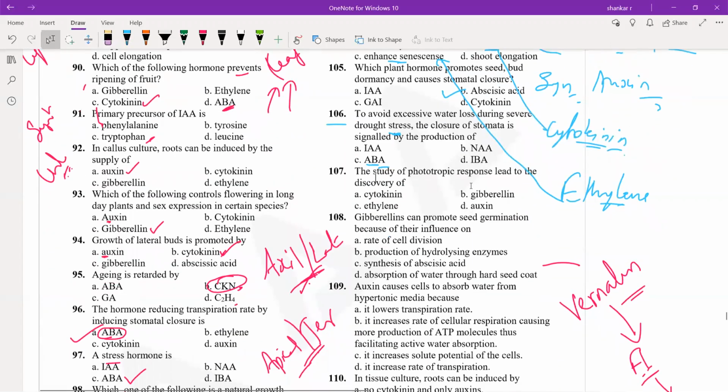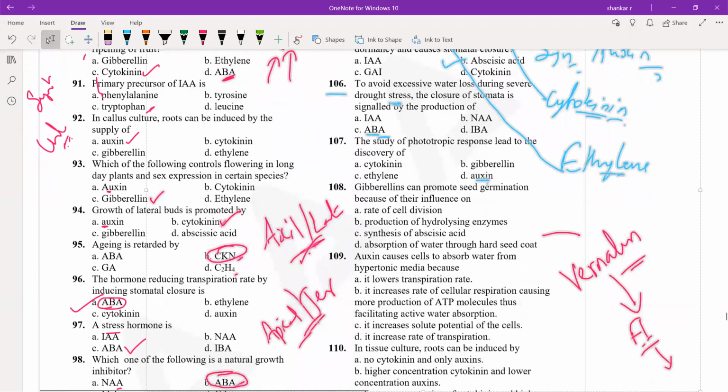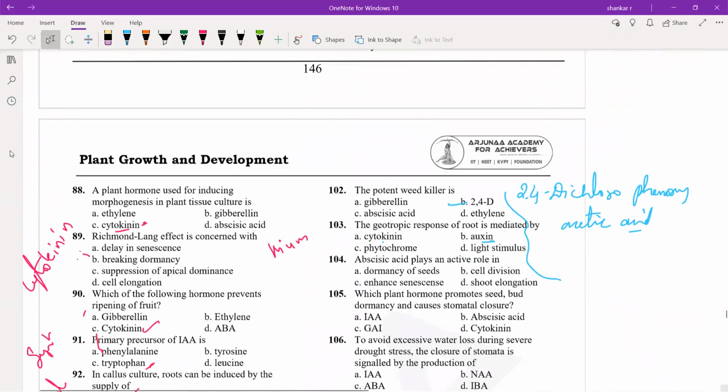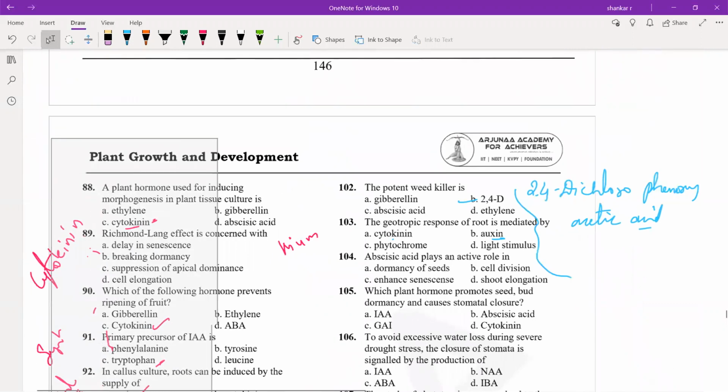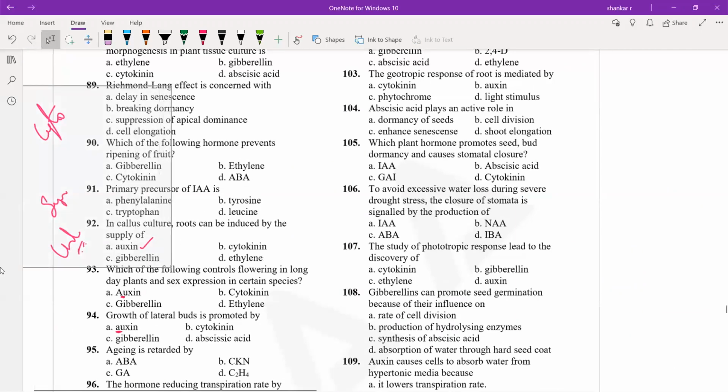Next, the study of phototropic response led to the discovery of: cytokinin, gibberellin, ethylene, and auxin. The phototropic response led to the discovery of auxin. Okay, so auxin helps the plant show a response toward the sunlight. The tip of the stem bends toward the sunlight.